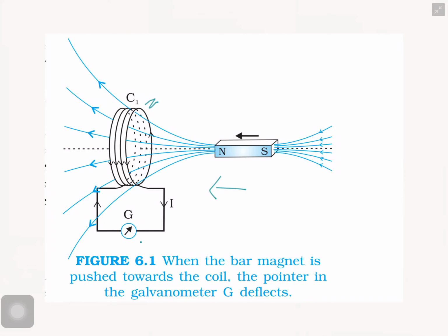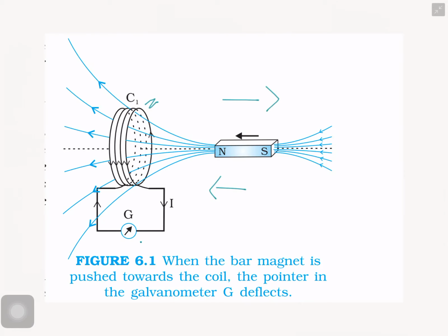When the magnet is moved towards the coil C1, deflection is produced in the galvanometer. If the magnet is taken away from the coil C1, deflection is produced in the galvanometer, but it is opposite to the direction of the first case.